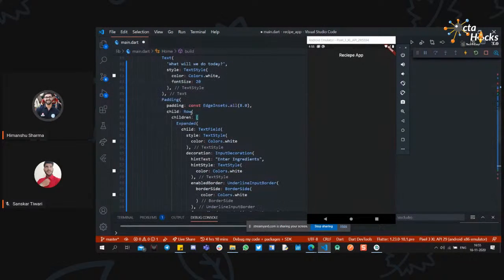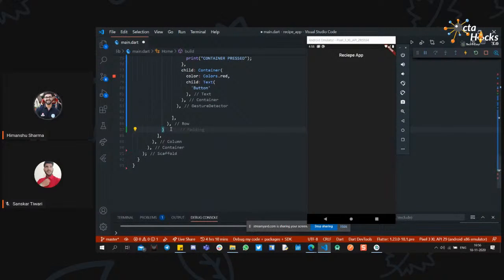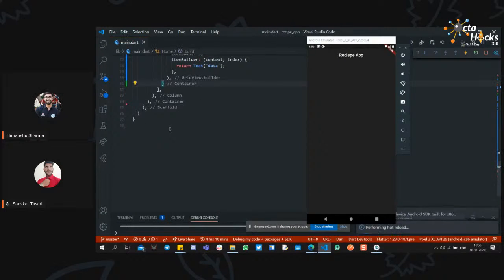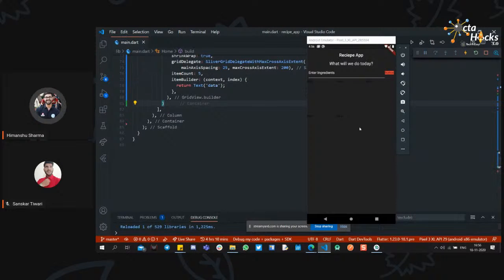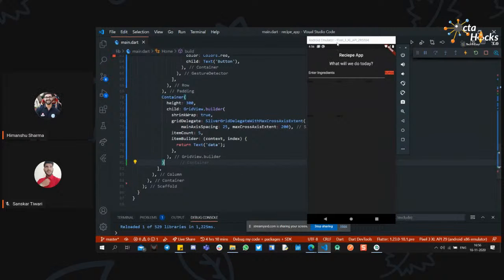Because the row contains the text field and the button. So instead of this, we wrap it inside the padding right here. Yeah, so we can see the data. Data is being displayed right over here.